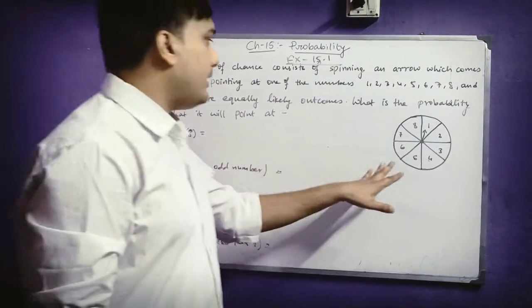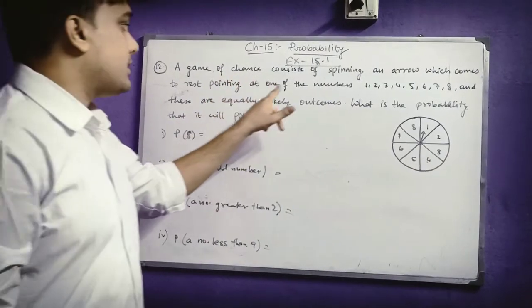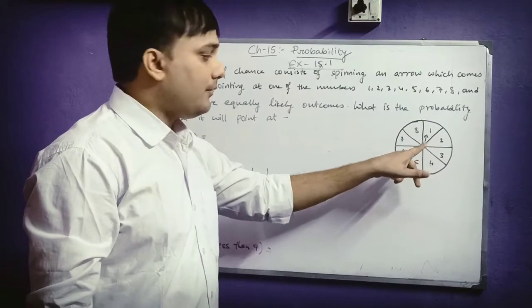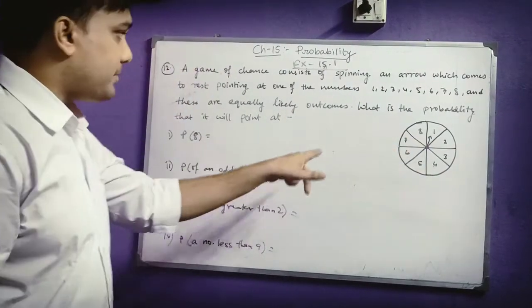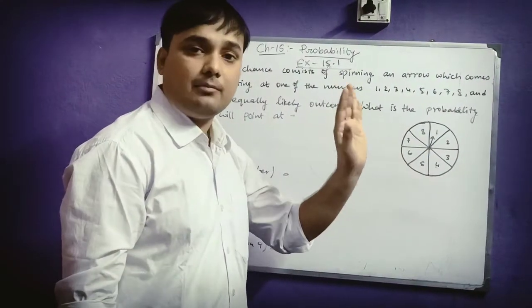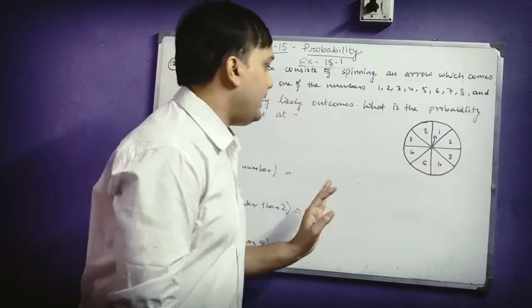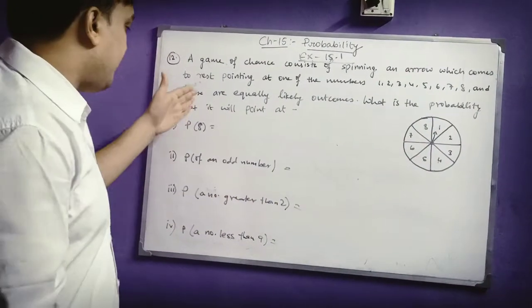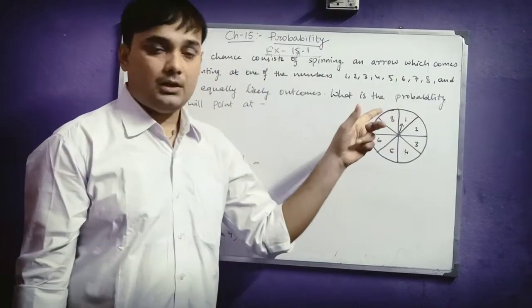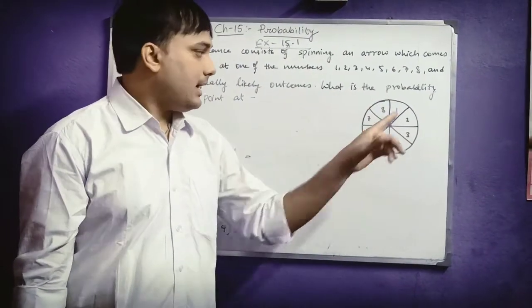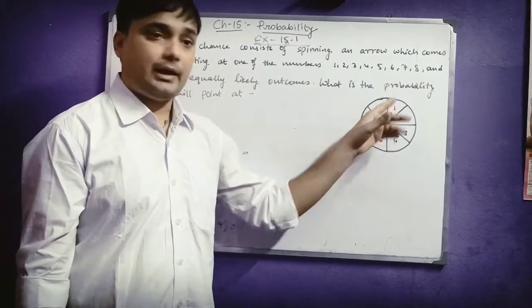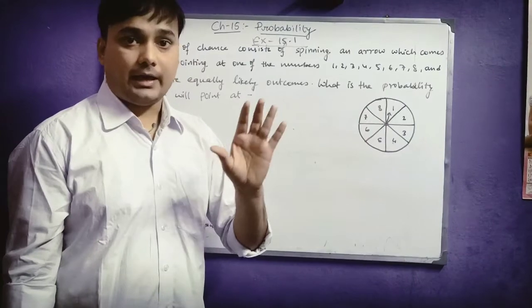As you can see, there is a game of chance consisting of spinning an arrow. This is just a spinning wheel which contains an arrow, and on spinning it, when it stops, it will point at any one of the numbers, from 1 to 8. We are asked to find the probability of getting 8. What is the total number of outcomes? The total number of outcomes is 8, and each sector is of equal area, so the arrow is equally likely to stop at every sector.